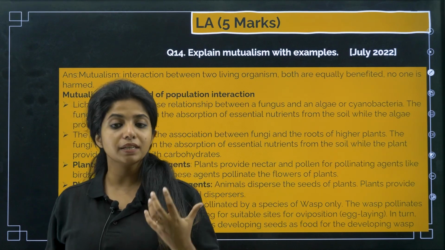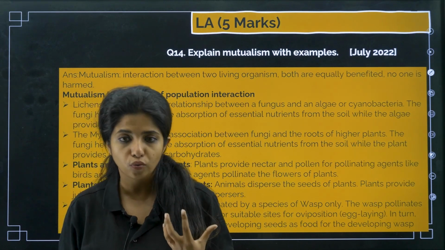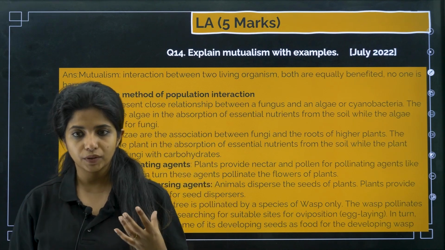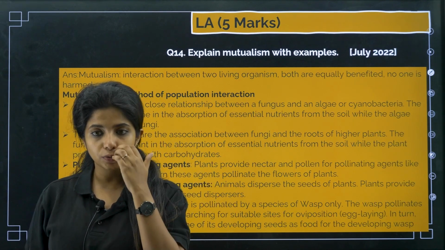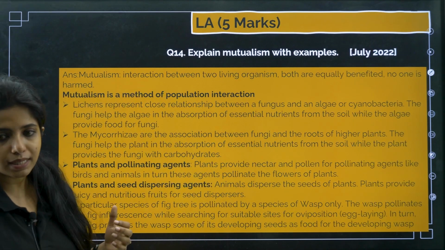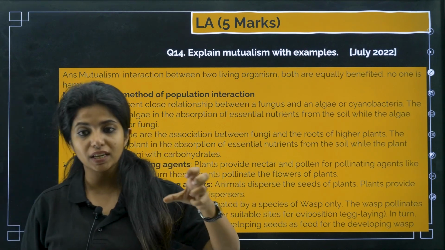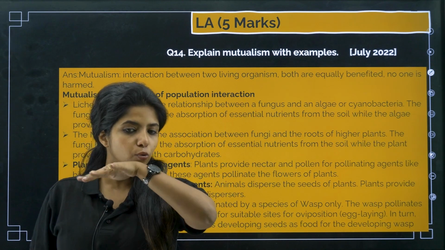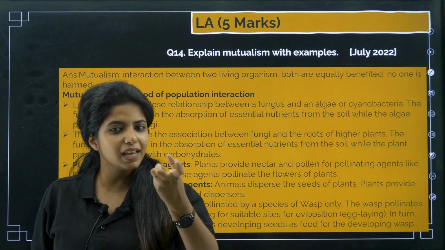So cyanobacteria have the capacity to prepare their own food. Now what is the algae going to do, what is the fungus going to do? The fungus helps the algae in absorption of the essential nutrients. Fungi has hyphae, root-like structures which can get inside and take in all the nutrients.